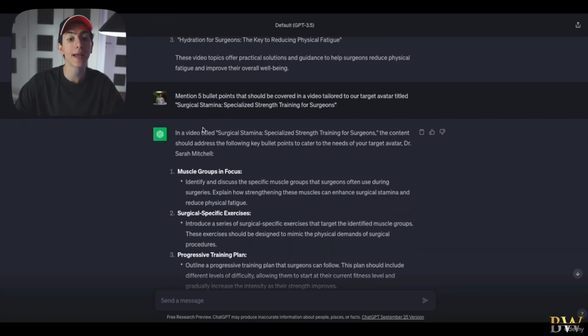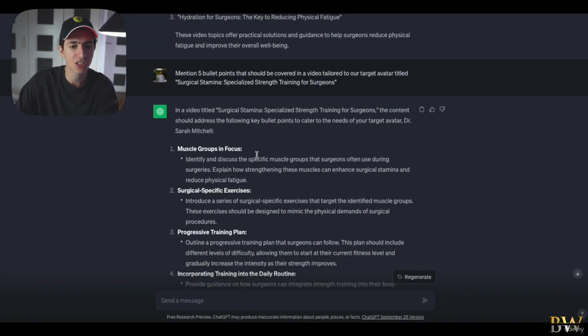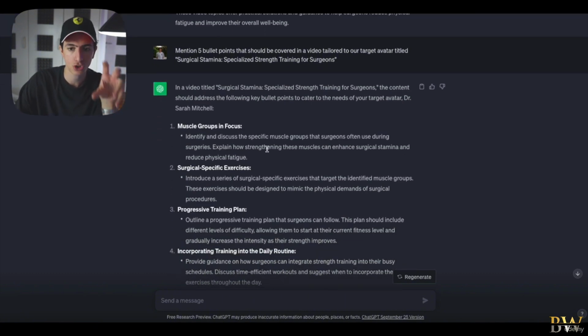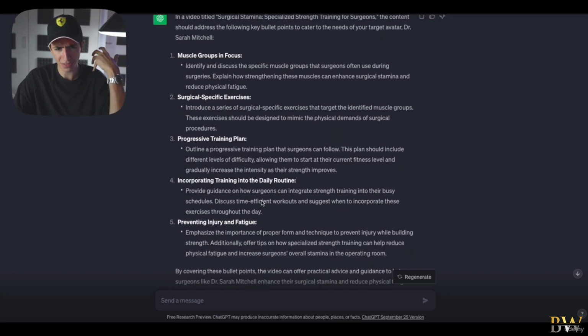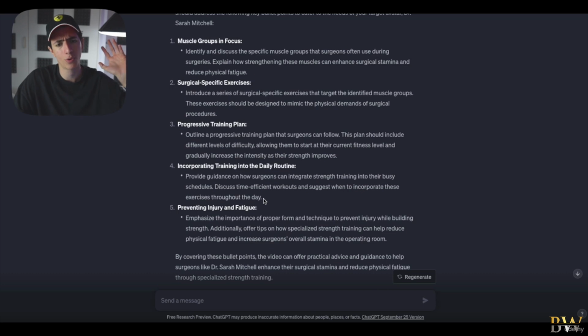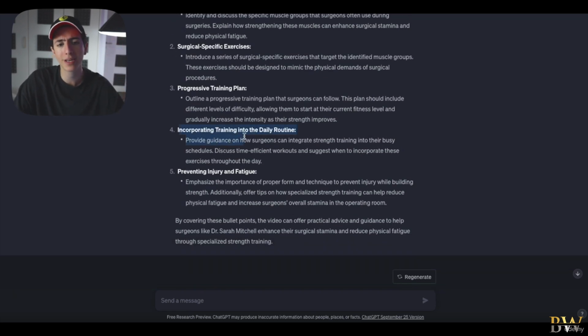So in a video titled surgical stamina, specialized strength training for surgeons, the content should address the following key bullet points to cater to the needs of your target avatar, Dr. Sarah Mitchell, right? Muscle groups in focus. Identify and discuss the specific muscle groups that surgeons often use during surgeries. Explain how strengthening these muscles can enhance surgical stamina and reduce physical fatigue. Surgical specific exercises, progressive training plan, incorporating training into the daily routine, preventing injury and fatigue.